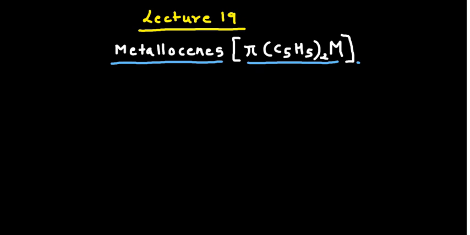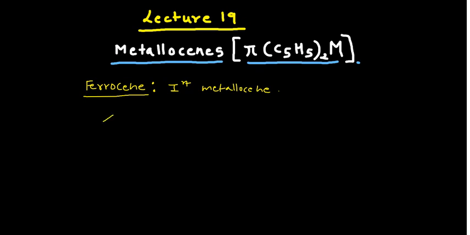The first compound which was synthesized or discovered is ferrocene. So I can write the formula here: ferrocene. This ferrocene is the prototype, and after the discovery of this particular molecule, metallocenes attracted various scientists, and lots of other metallocenes were developed then. So you will remember this point: it is the first metallocene discovered, and if you want to know the structure of this, it's quite easy to draw.